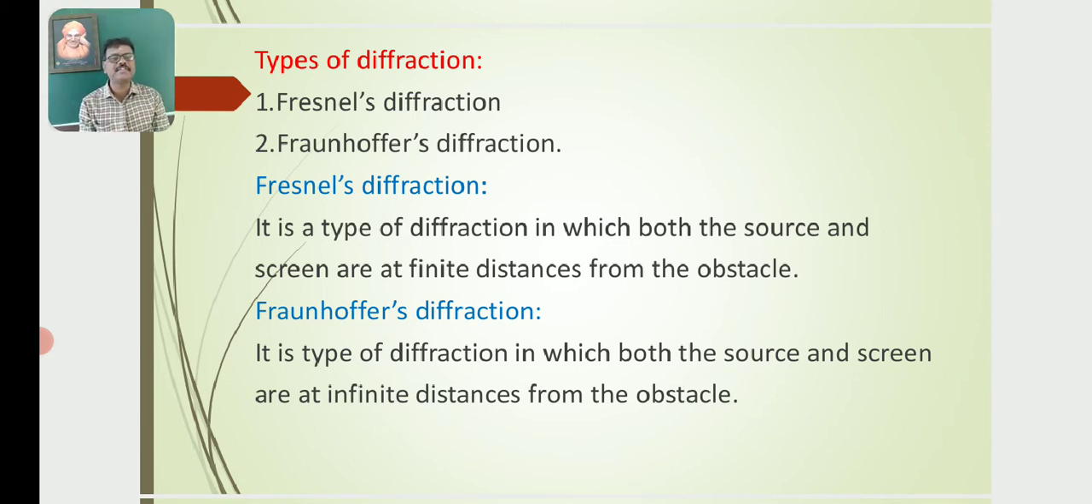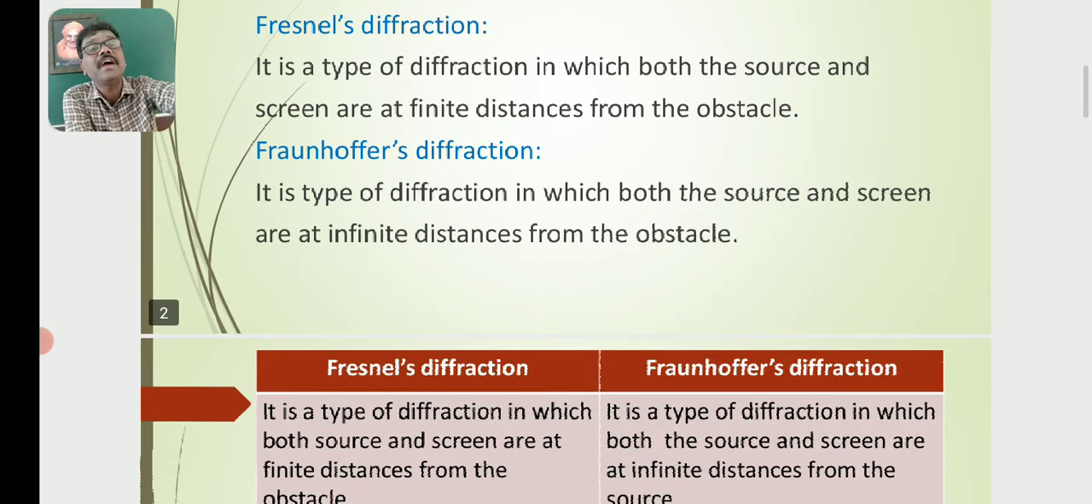Similarly, in case of Fraunhofer's diffraction, it is a type of diffraction in which both the source and screen are at infinite distances from the obstacle. Fresnel's diffraction is obtained due to the incidence of a spherical or cylindrical wavefront. Fraunhofer's diffraction is obtained due to the incidence of a plane wavefront.